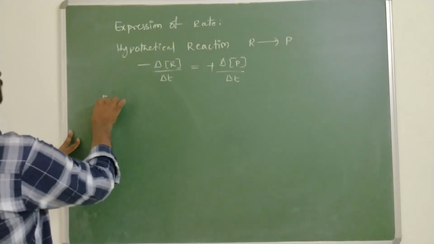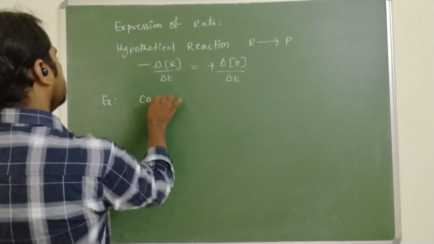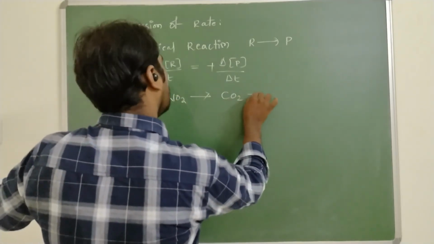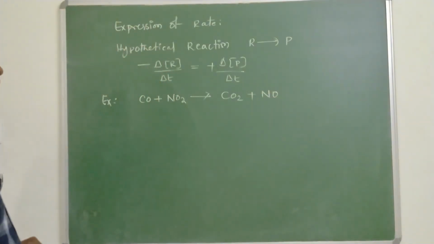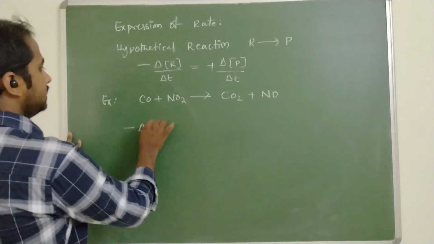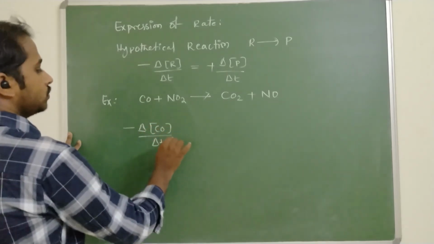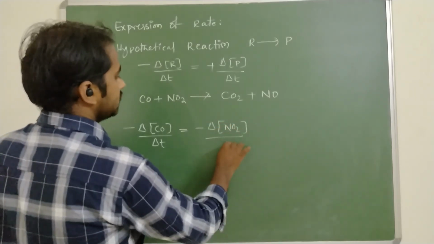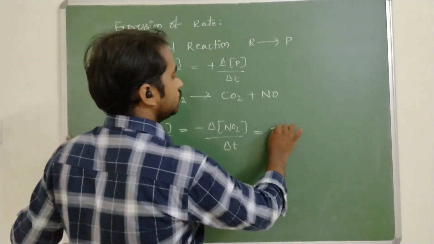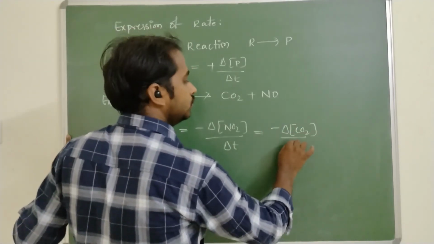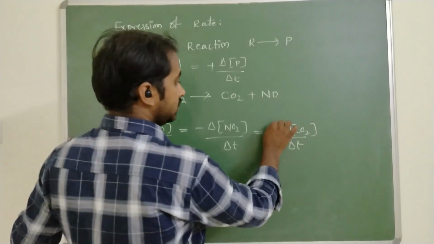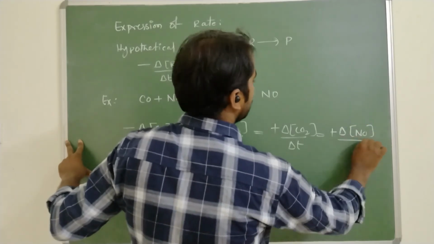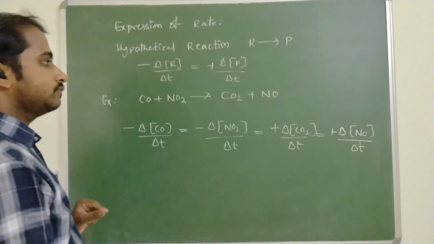For a normal equation, for example, CO plus NO2 gives rise to CO2 plus NO. So how can we write this? Minus the change in concentration of CO with respect to time is equal to minus the change in concentration of NO2 with respect to time, is equal to plus the change in concentration of CO2 with respect to time, is equal to plus the change in concentration of NO by dt.